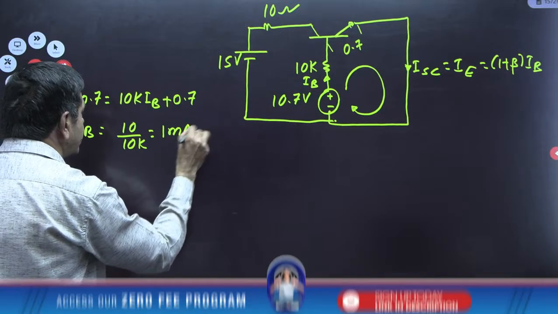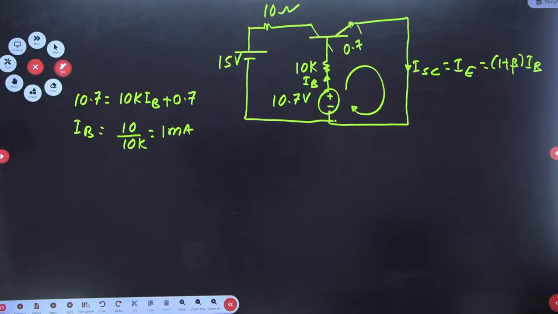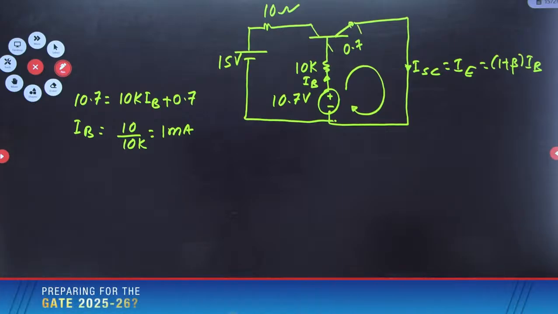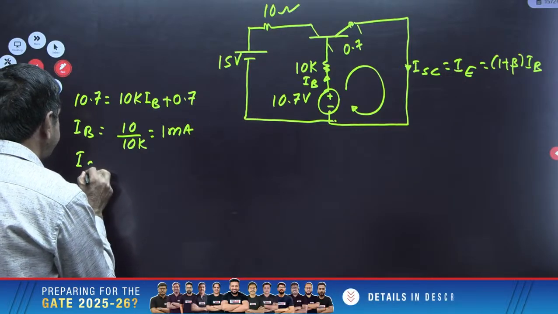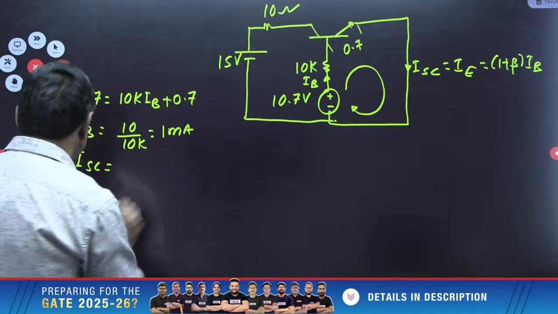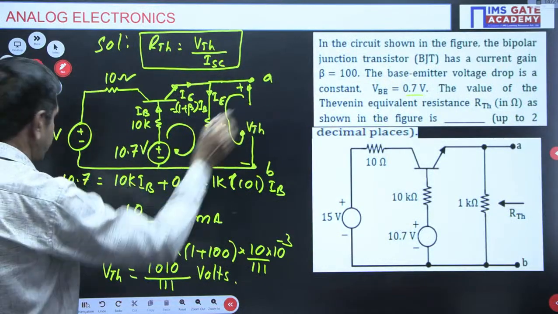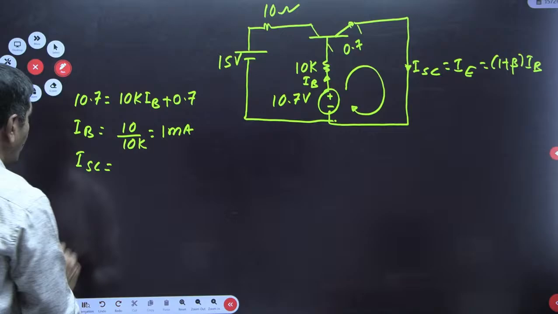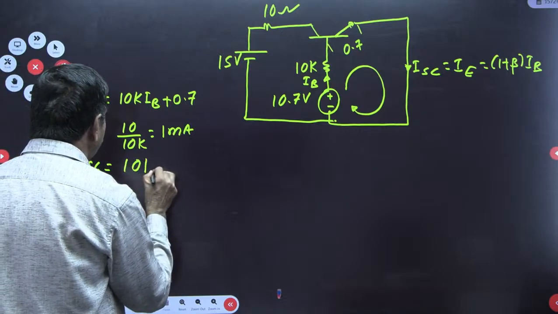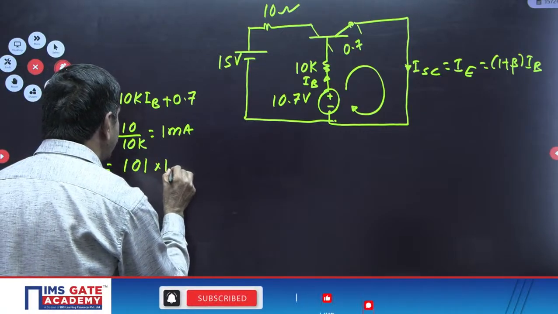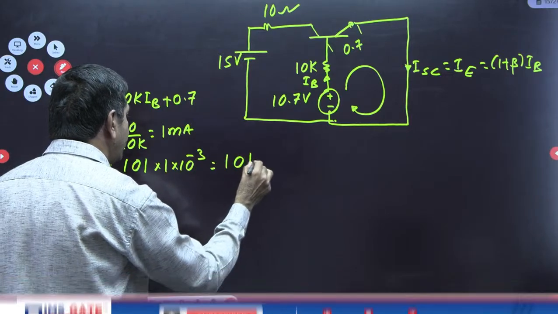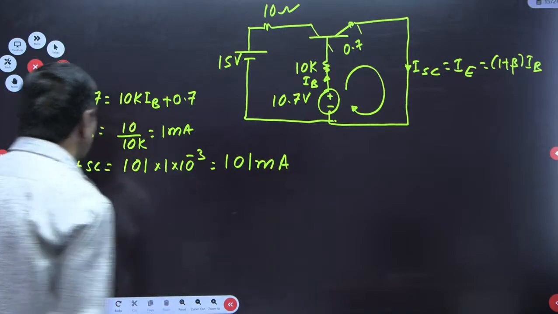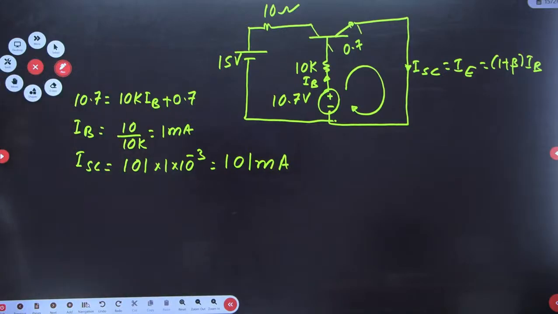IB equals 1 milliampere. By using this IB, I can find ISC: (1 plus beta), beta is 100, so 101 into IB of 1 milli. Finally, 101 milliamperes only. Am I correct?